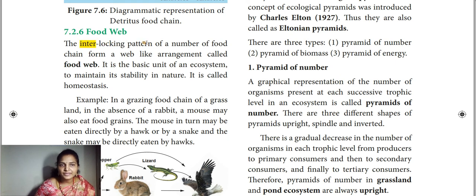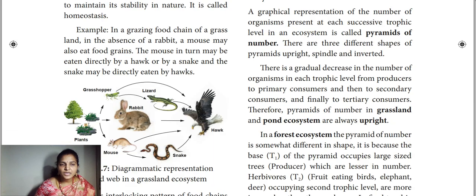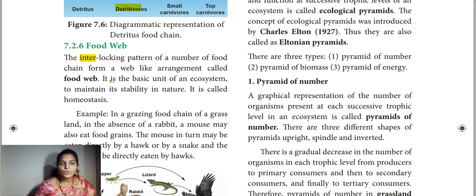Here there is an interlocking pattern. What is meant by interlocking? Each and every one, you just see here, this plant will be eaten by rabbit, grasshopper and mouse. So there is an integral part, an interlocking. So this we are calling the food web: the interlocking pattern of a number of food chains.